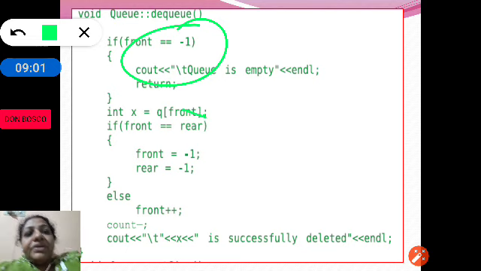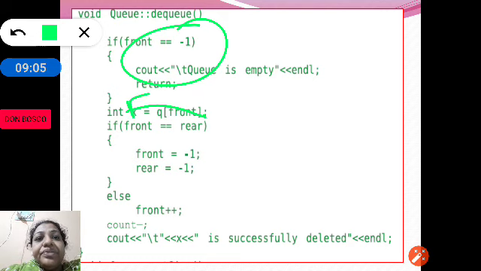Otherwise, we are copying the front element to x, and we are checking if front is equal to rear. If front and rear are equal, say rear is 0, front is also 0. If I am deleting that element, that means if both are equal, then there is only one element.